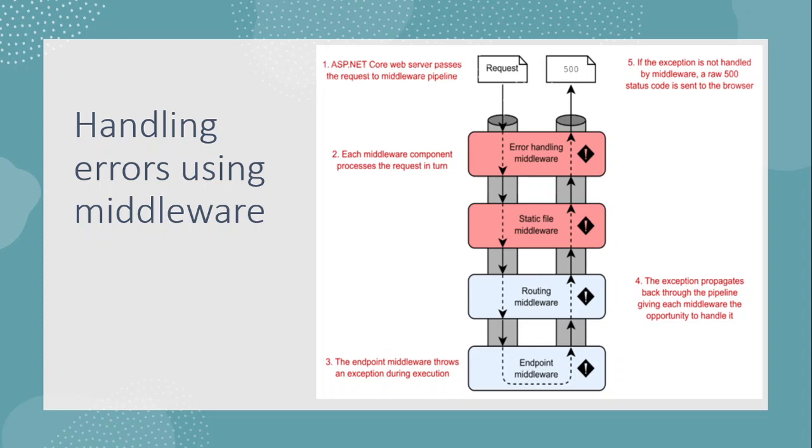So what I'm saying here is, if an exception occurs in a middleware component, it propagates up the pipeline. If the pipeline doesn't handle it, that means no middleware in the pipeline handles the exception, the web server will return a 500 status code back to the user.